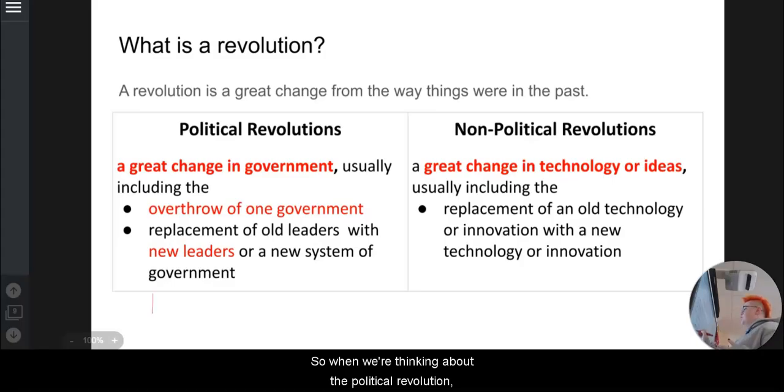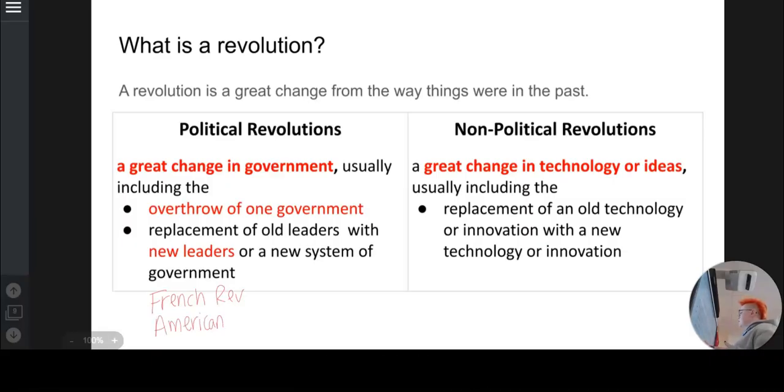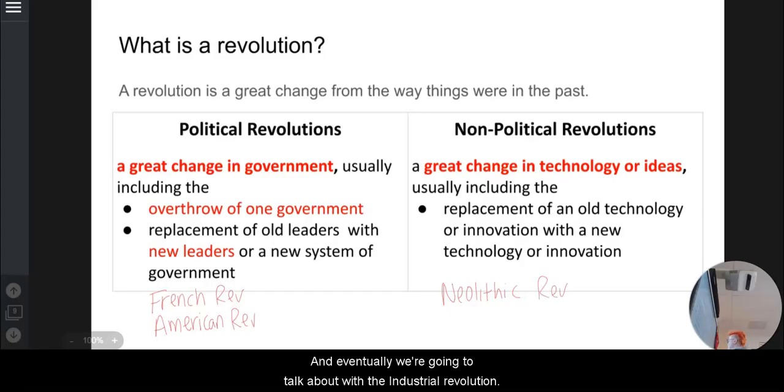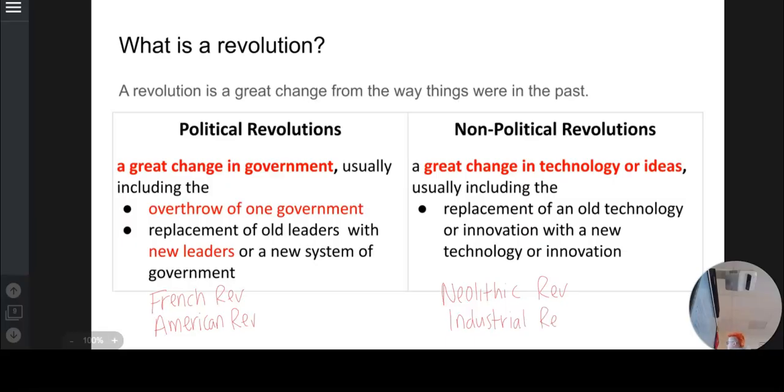So when we're thinking about the political revolution, we're thinking about things like the French Revolution and the American Revolution. When we're thinking of the non-political, we're thinking about going back to Global One, the Neolithic Revolution, and eventually we're going to talk about the Industrial Revolution. So again, our key idea is the change in the government versus a change in technology or ideas. Those are our two big kinds of revolutions that you can have.